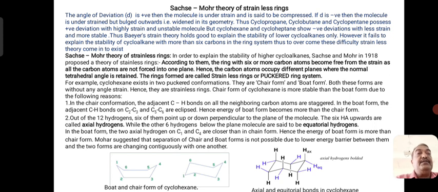Therefore, what Sachs and Mohr have suggested is, in case of cycloalkanes of type cyclohexane onwards, the molecules are stable due to their puckered nature. Puckered means it is a kind of folding of a molecule with the same bond angle and hydrogen atoms situated in different directions on each carbon atom. So this was the idea proposed by Sachs and Mohr for stability of cycloalkanes, particularly cyclohexane onwards.